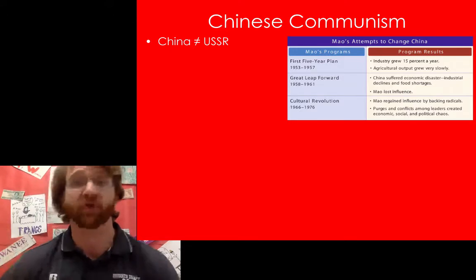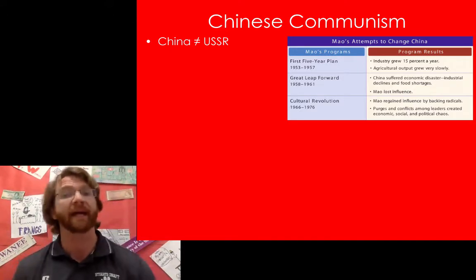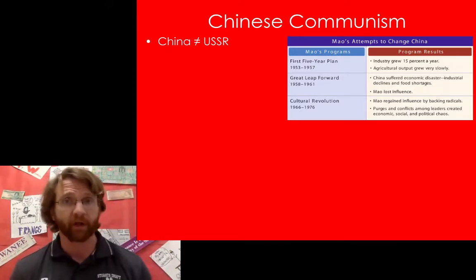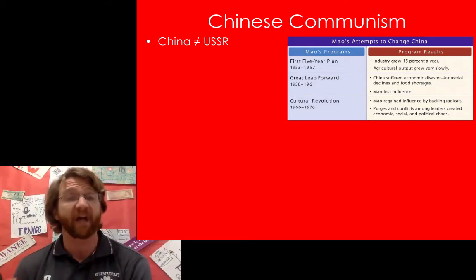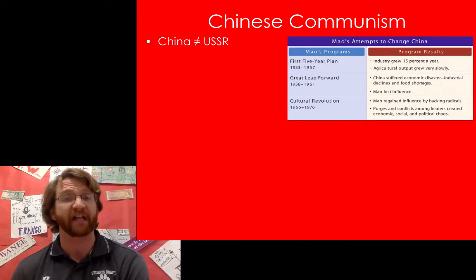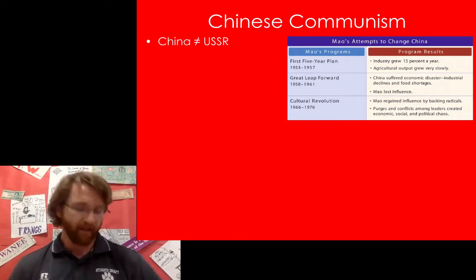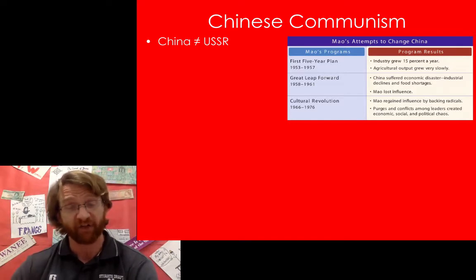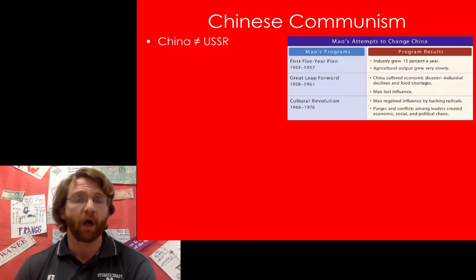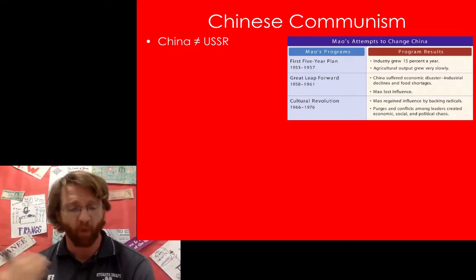They do run a state-controlled, state-planned economy, and there is only one political party with limited freedom of speech, but they're not as totalitarian as Russia was under Stalinist communism. Remember, I said they were more similar to Lenin's plan initially, but they did not go along with Stalinist communism. So what was it actually like?